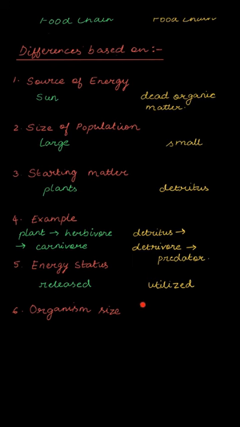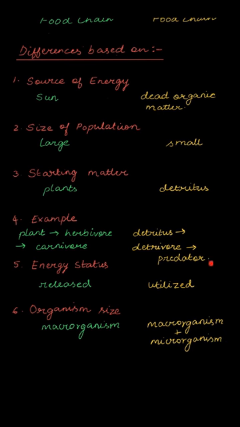And last point is organism size. So as far as organism size is concerned, in the case of the grazing food chain खाली macroorganisms हैं, चाहे वो plants हो, herbivores हो या carnivores हो. But in the case of detritus food chain, there is involvement of both macroorganisms यानी कि large organism as well as the microorganism. मैक्रो में आ गए आपके जो डेड प्लांट्स एंड एनिमल्स के मैटर हैं, एज वेल एज योर प्रेडेटर्स हैं, और माइक्रो में आ गए जो एक्चुअली डेट्रीवोर्स हैं यानी कि बैक्टीरिया एंड फंगा हैं. ऑलराइट.